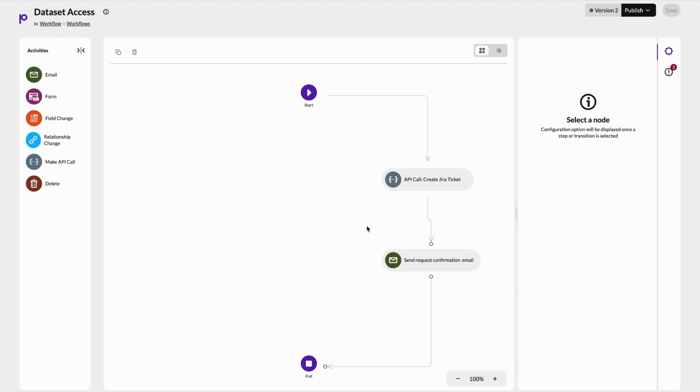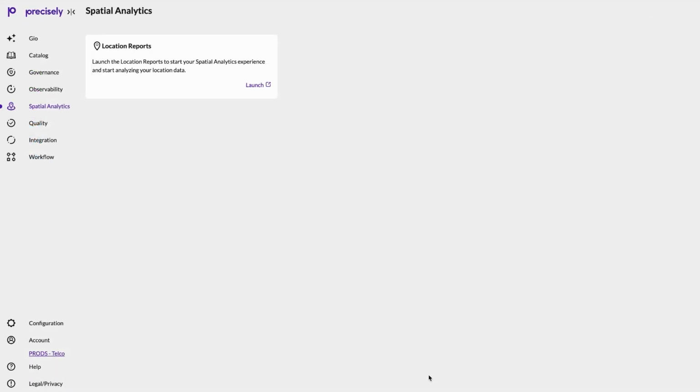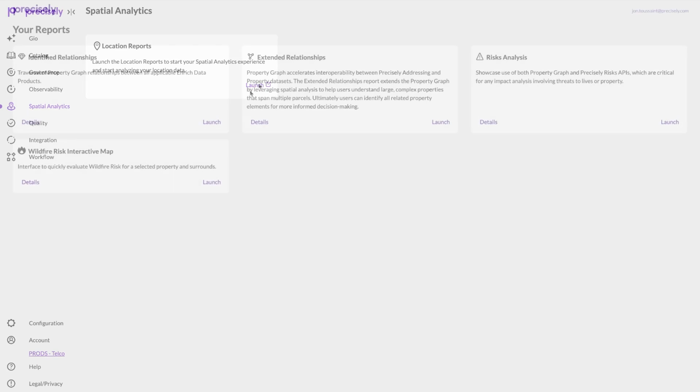Using this fully enriched dataset, we can now visualize where opportunities exist and turn data integrity into clear, actionable decisions. Let's say our business is evaluating an expansion opportunity at a specific location. We can start by pulling up a location report based on our now trusted address data, including precise latitude and longitude and verified precisely IDs.